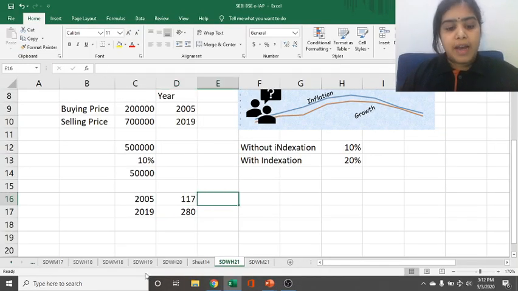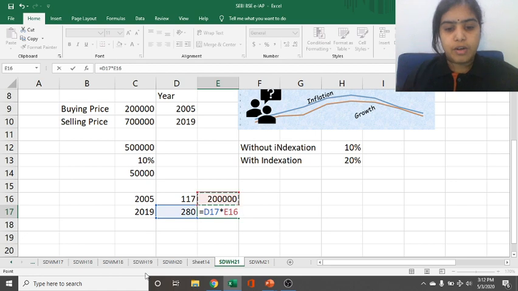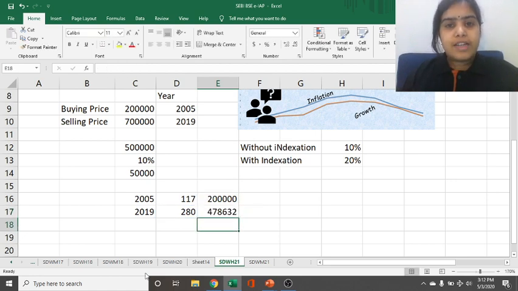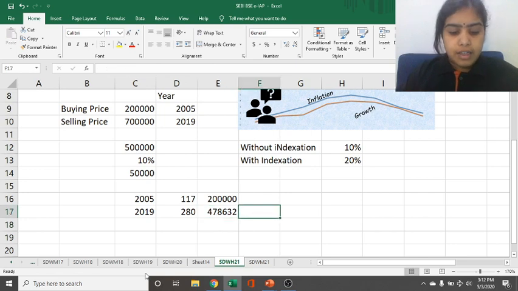In 2005 the buying price was 2 lakh rupees. So when the index was at 117, the price was 2 lakh. When the index was at 280, what should be the fair market value? We are calculating the fair market value in 2019. To calculate it, we will do cross multiplication: 280 multiplied by 2 lakh divided by 117. This 4.78 lakh rupees is our fair market value.